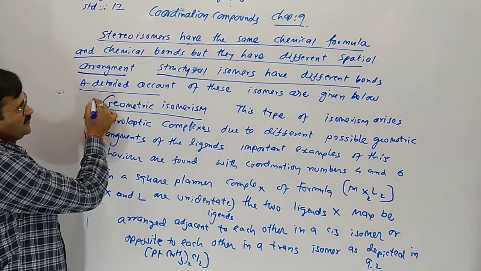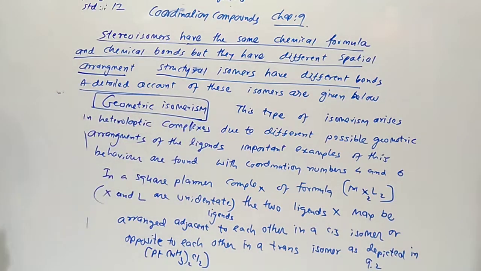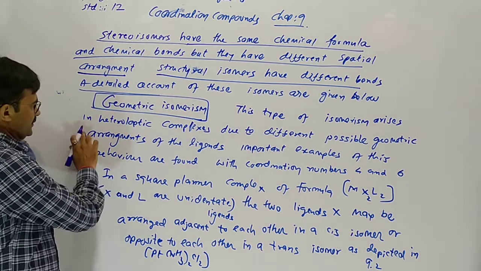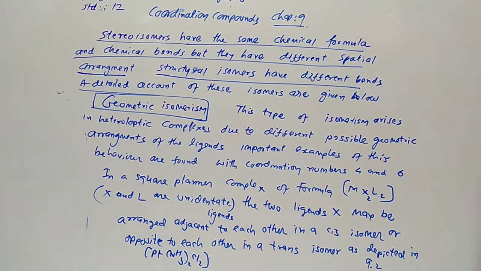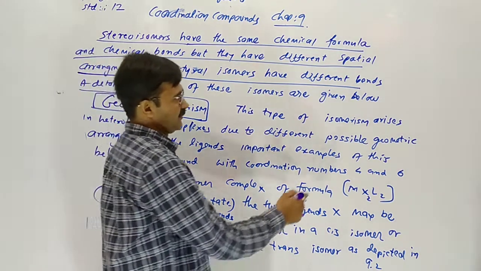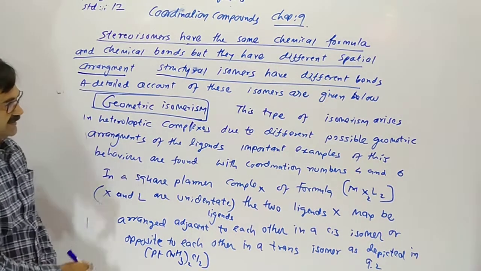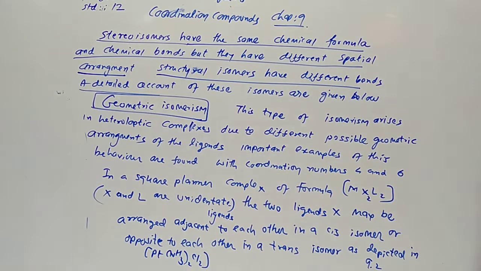In stereoisomerism, first of all, we are going to discuss geometric isomerism. This type of isomerism lies in heteroleptic complexes due to different possible geometric arrangements of the ligands. Important examples of this behavior are found with coordination numbers 4 and 6.